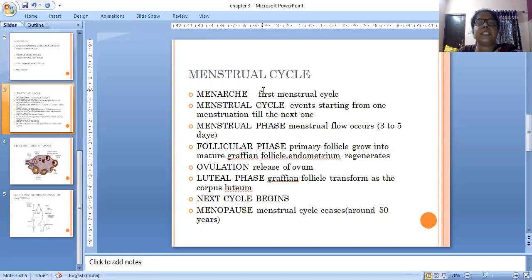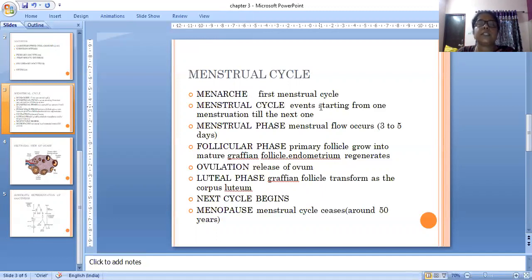So the menstrual cycle can be summarized like this. The first one is menarche, the first menstrual cycle, when menstrual flow occurs after the puberty stage is attained. The menstrual cycle can be divided into 4 phases: the menstrual phase, the follicular phase, ovulation, and the luteal phase.